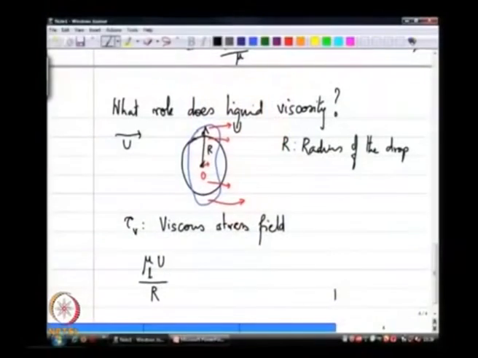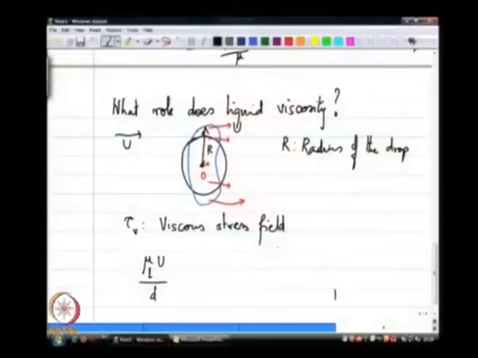If I put a 1 mm drop in a relative velocity field of, let us say, 10 meters per second, and plug in the numbers here, that will give me an order of magnitude of the stress that is expected. Since we are dealing with d for diameter in the previous example, I will use the same d, because we are only establishing an order of magnitude, and that factor of 2 really does not matter.